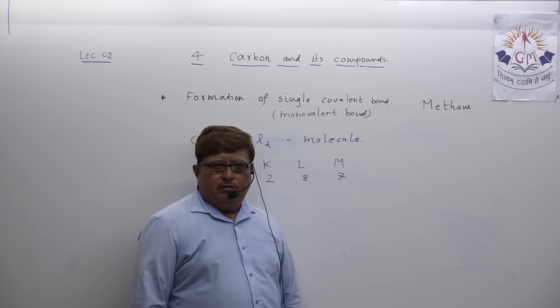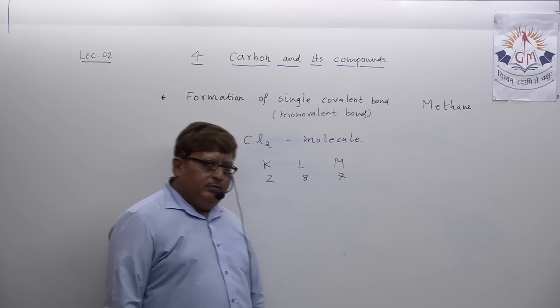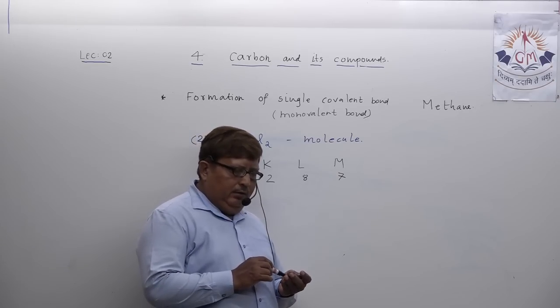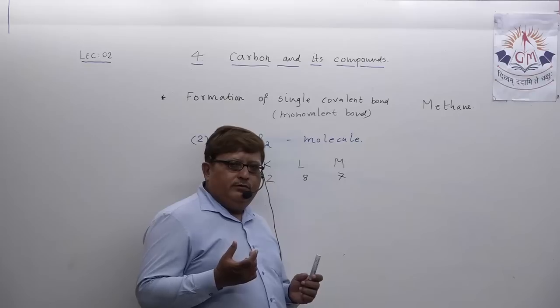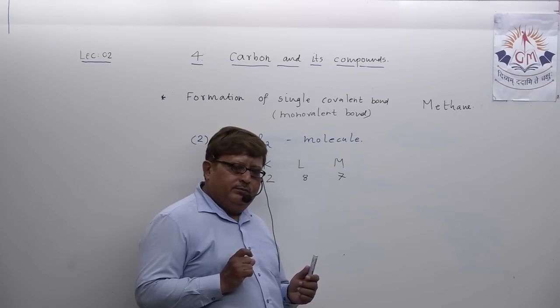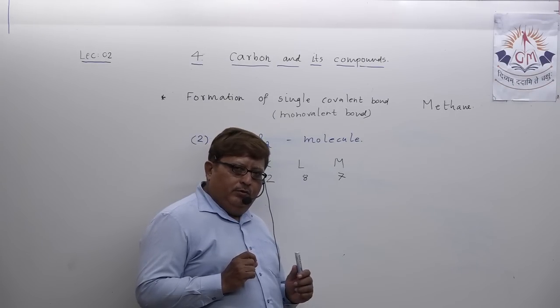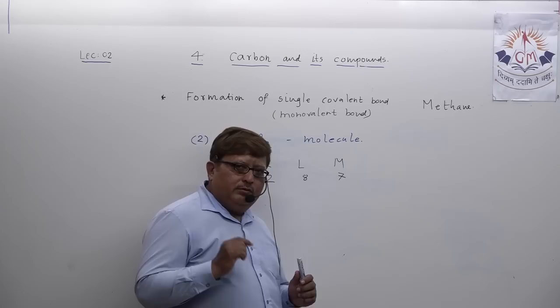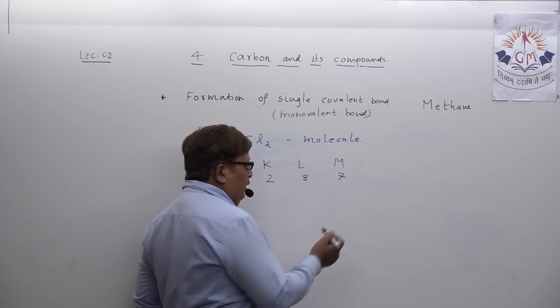Because 7 electrons are present in the outermost M orbit, chlorine now requires one more electron to attain octet electronic configuration.